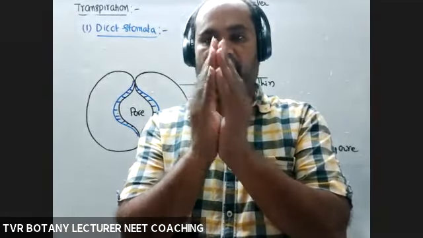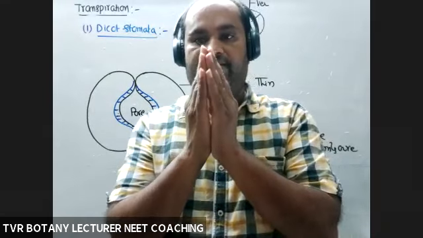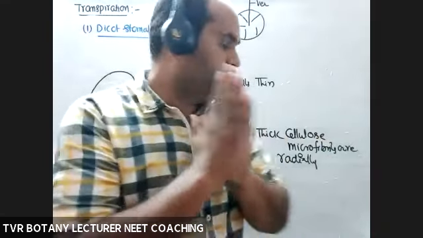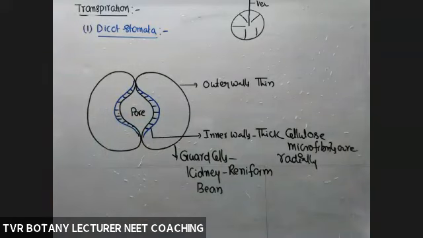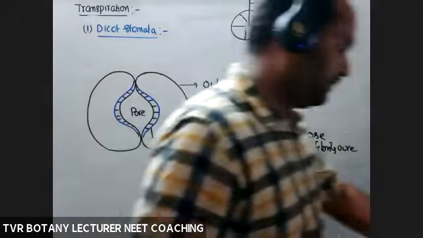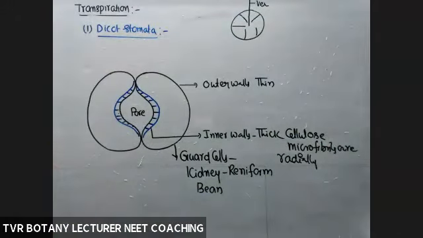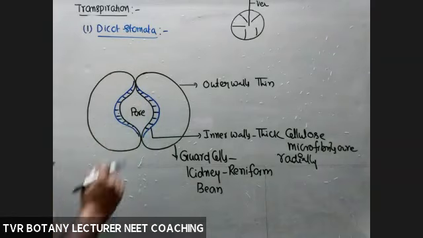So who regulates turgor pressure? The guard cells. We will discuss this more at the time of opening and closing of stomata, after completing the structure of the stoma.